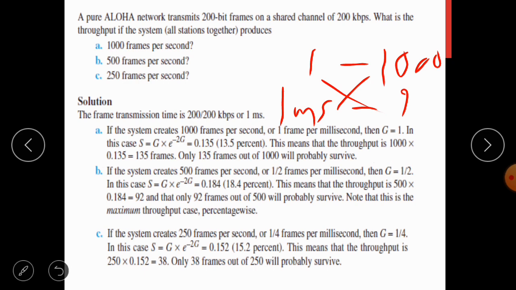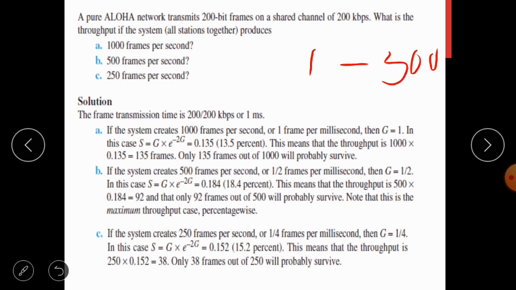So the next one is, again, instead of 1000 frames we have to consider 500 frames. So in 1 second it will generate 500 frames. The transmission time we have calculated is 1 millisecond. So for 1 millisecond, how many frames? That is equal to 1 millisecond into 500. G value you will get as 1 by 2.